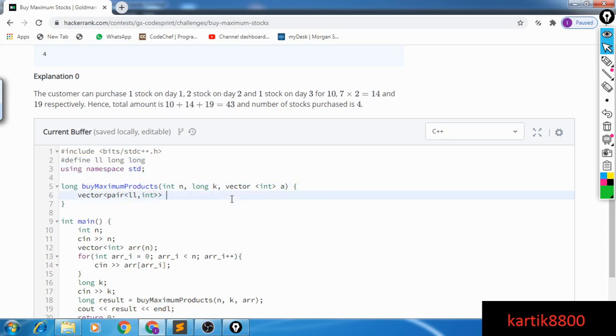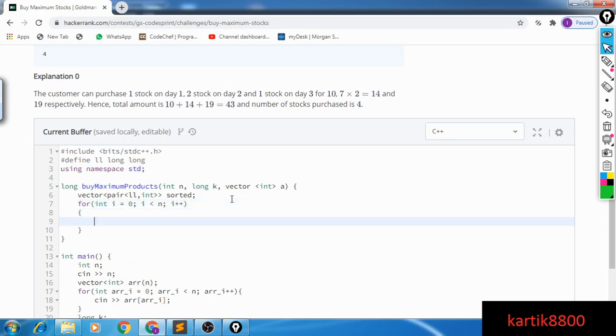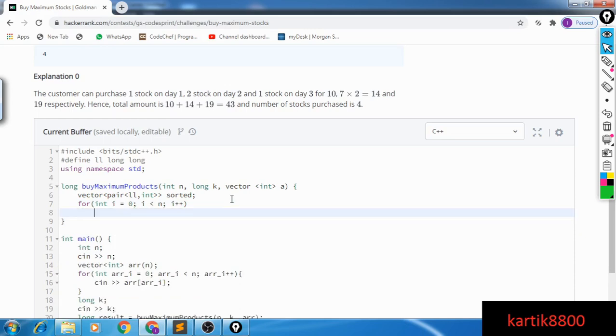And I could say, okay, sorted maybe, yeah. So let me build this thing up. So integer I goes from 0, I less than, I'll be adding this array A into the sorted thing with the prices and the index, so that once I sort, I can keep track of the day that particular corresponding price was on. Otherwise, if I simply sort A, I would lose track of the day number that price was on.